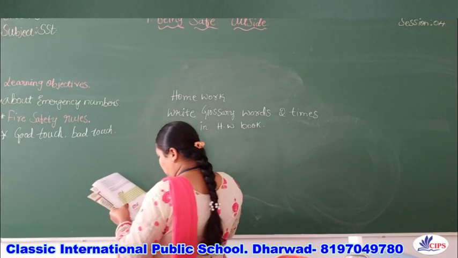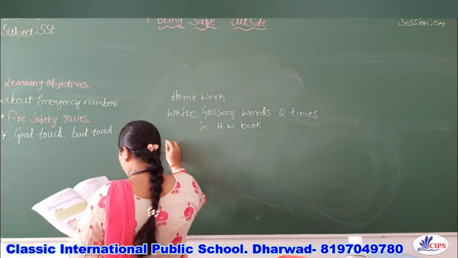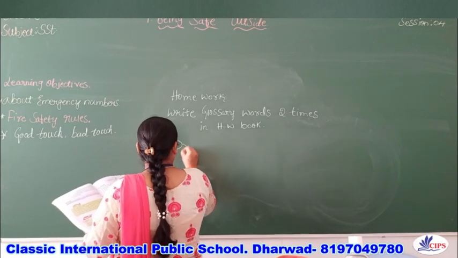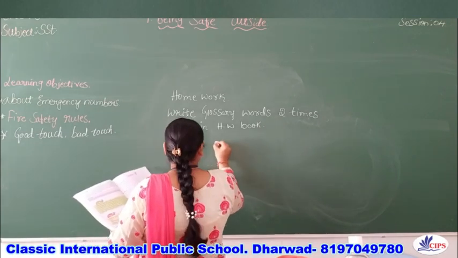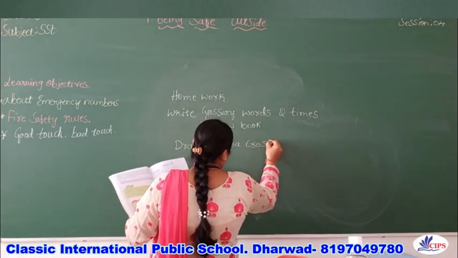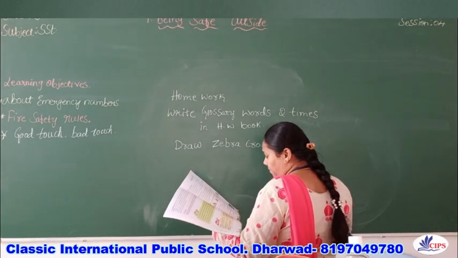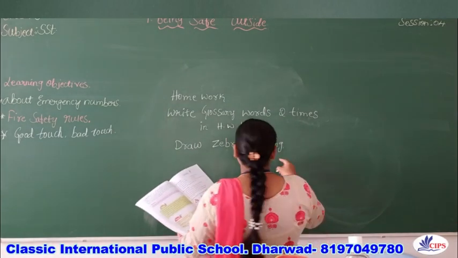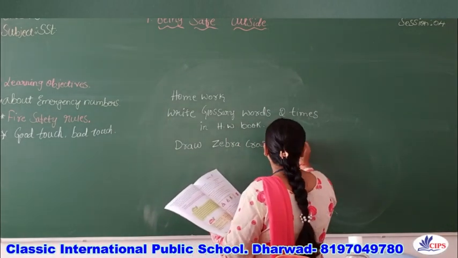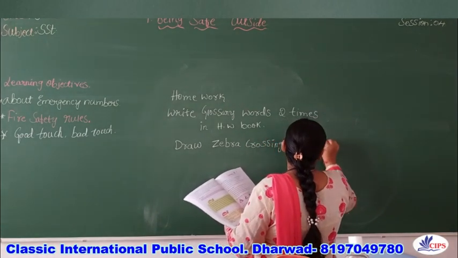In the next homework, draw zebra crossing. Children, it is there on page number 75. So, draw zebra crossing 1 time in your HW book.